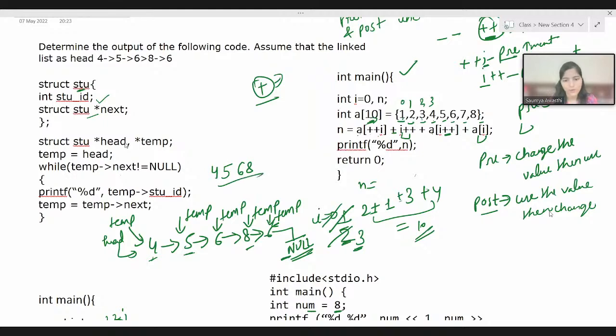So what would be the output for this particular code? 4, 5, 6, 8. That would be the output. Is it clear to everyone?